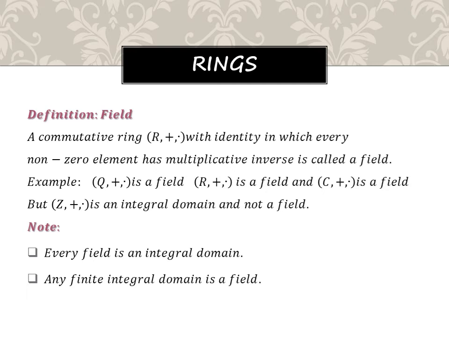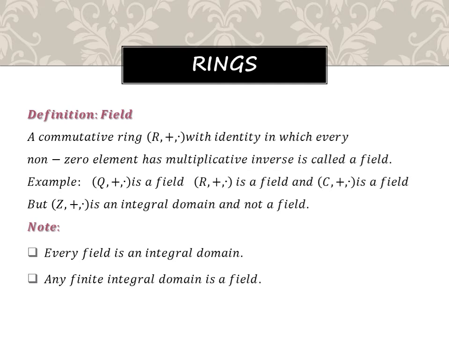Now we are going to start the definition of field. A commutative ring R with identity in which every non-zero element has a multiplicative inverse is called a field. So whatever definitions we discussed for ring, the same we have to take here. In addition, multiplicative inverse is also added. Such a structure is called a field.